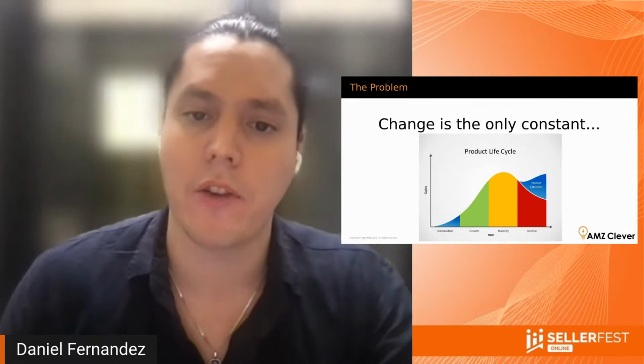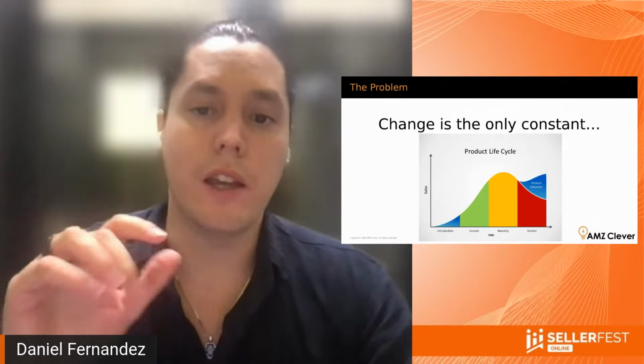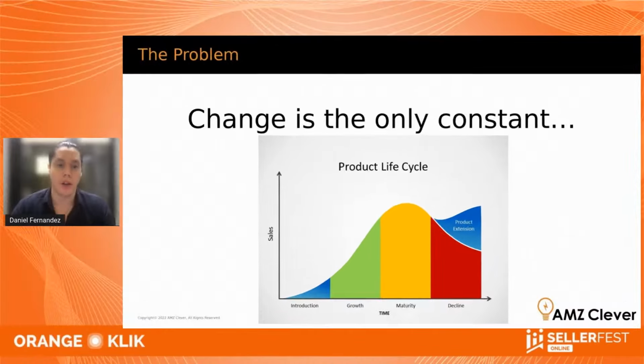But my point here is you want to find products. By the time you find a product in the yellow section of this product life cycle, it is a bit too late, right? Because by the time you get to market, a lot of these niches are going to start to decline or get more sophisticated, which you could ride that wave by innovating the product. But ideally, you want to find a product in that green section. So you want to be part of that growth. And that's a little bit of what I'm going to be talking about.